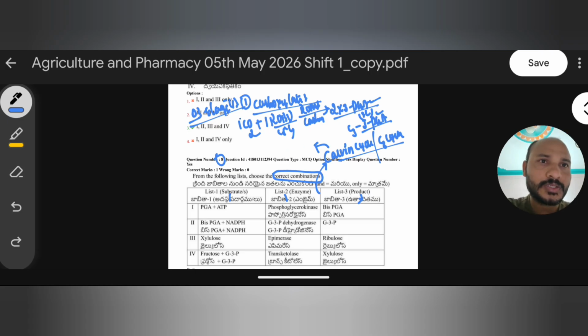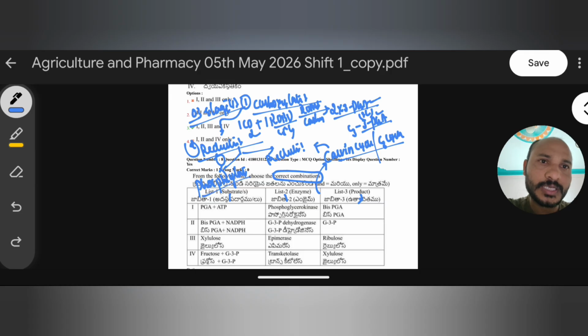Okay. After carboxylation, it enters the second step, the reduction step. Reduction is a 2 step process. First the phosphorylation reaction occurs, then the reduction reaction.